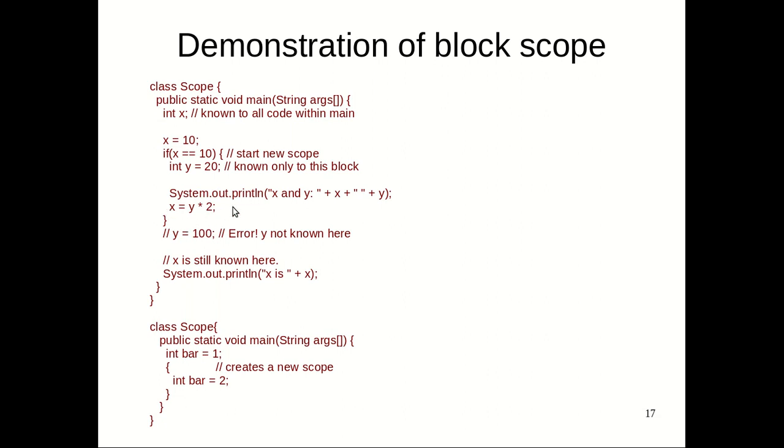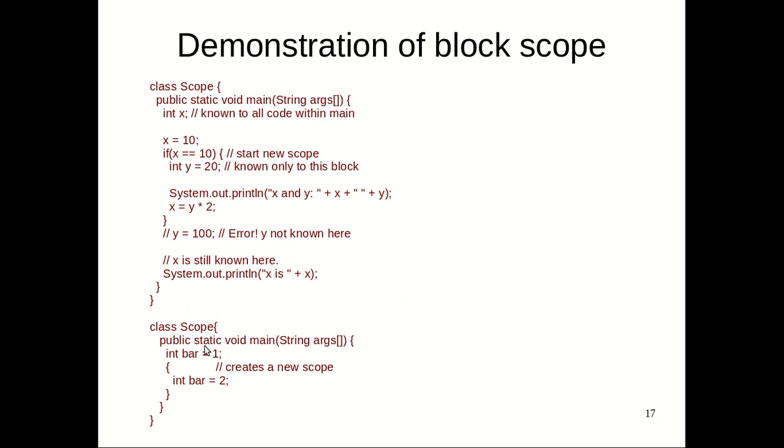Then when we go out of the scope, what happens? We cannot access y, because y is declared within this if condition. So y's accessibility is limited to this scope only. All right. But x is available outside. We can print the x value. We can get the value of x right here. No problem at all.